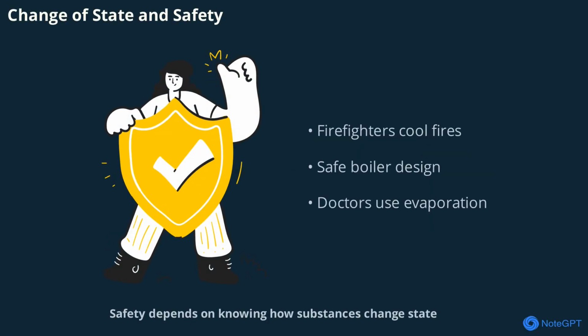Safety depends on knowing how substances change state. Firefighters use water to cool fires, engineers design safe boilers, and doctors use evaporation for cooling. Understanding these processes keeps us safe.